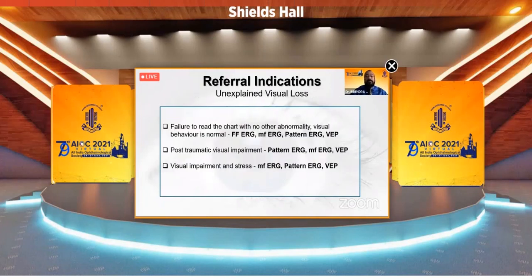And if there is unexplained visual loss, that is, failure to read the chart and you don't find any abnormality, then we do the whole list of electrophysiology tests, that is visual field, full-field ERG, multifocal ERG, pattern ERG and also VEP. In post-traumatic visual impairment, the pattern ERG, multifocal ERG and VEP are very important. If the patient is under stress or has some mental conditions, the multifocal ERG, pattern ERG and VEP are also done.